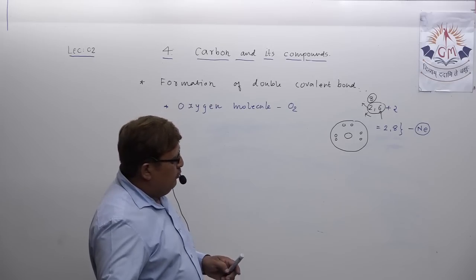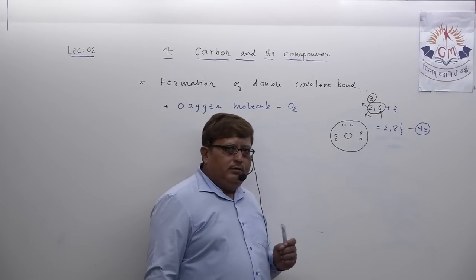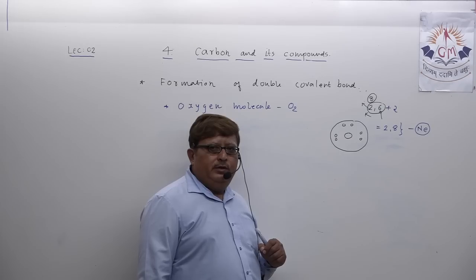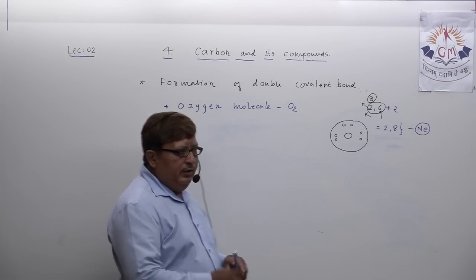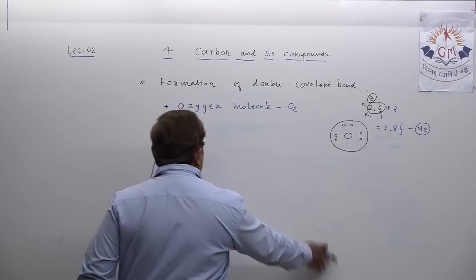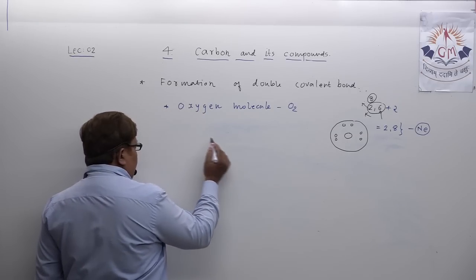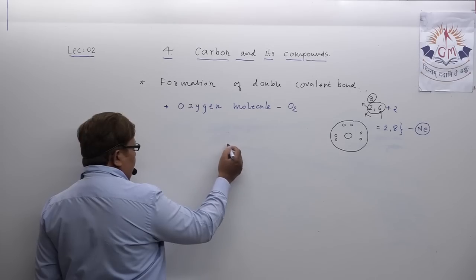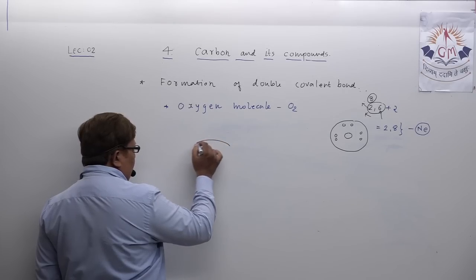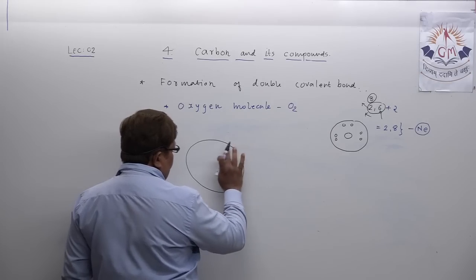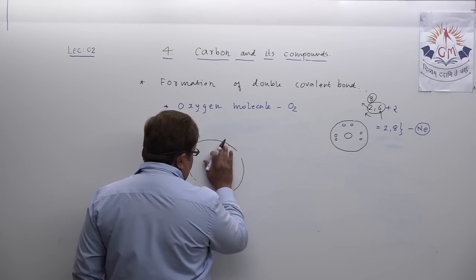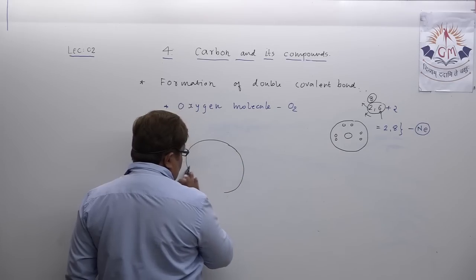Understand? So the oxygen atom requires 2 extra electrons to become chemically stable. So actually what happens, 2 oxygen atoms we draw here. This is one oxygen atom. We are directly showing the sharing between the oxygen atoms.